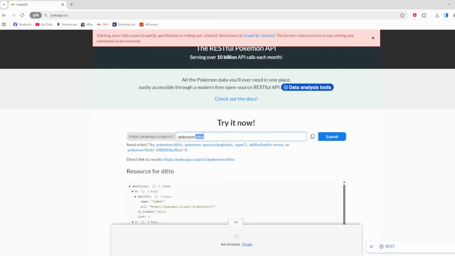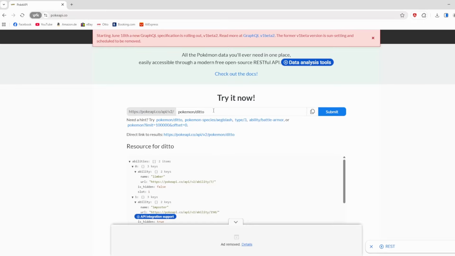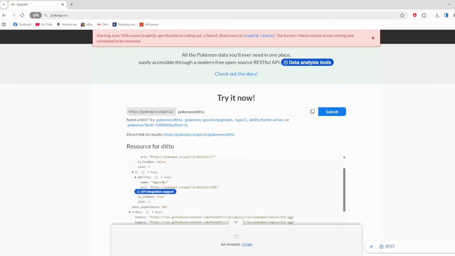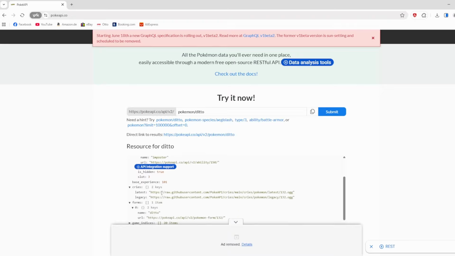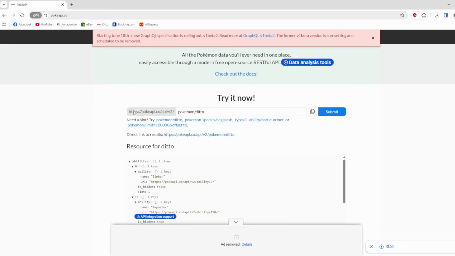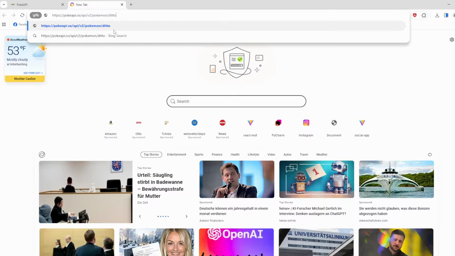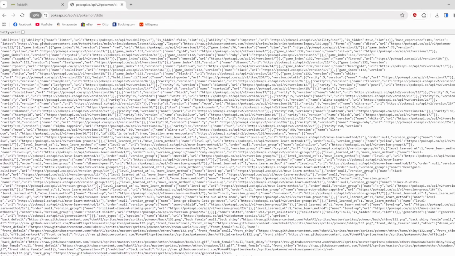And of course, you could also enter another Pokemon. I'm not really sure about all of the names, so I'm not going to do this, but you get the idea. You can just call this URL, and if you enter this URL, you will get all of this information right here. So things like name, abilities, cries, and so on. I don't even know what all of this is. You could also copy this URL and paste it within your browser, and this is essentially already an API call, because you can see we are now getting all of the information as a result. So we're getting a reply with all of the information about this Pokemon. So abilities, ability name, and so on.